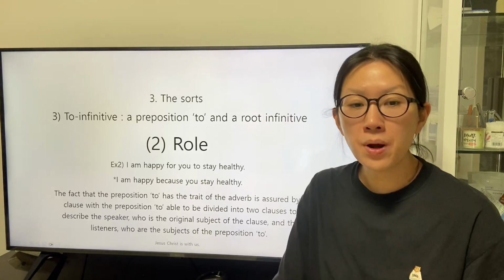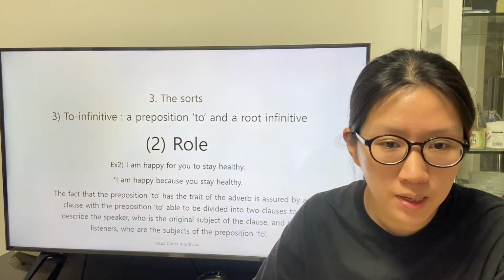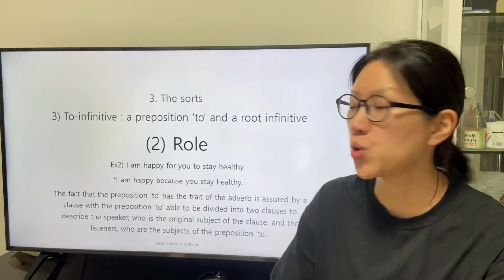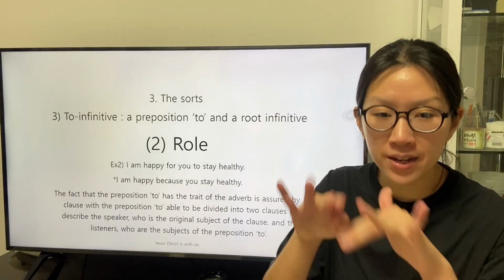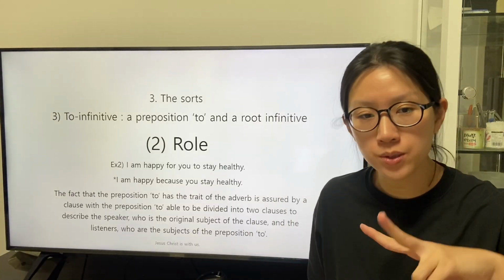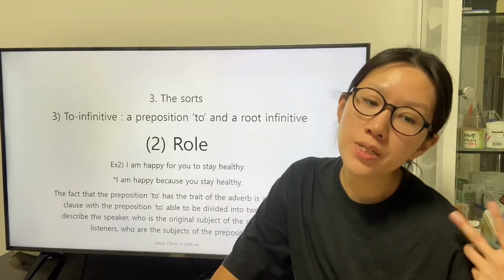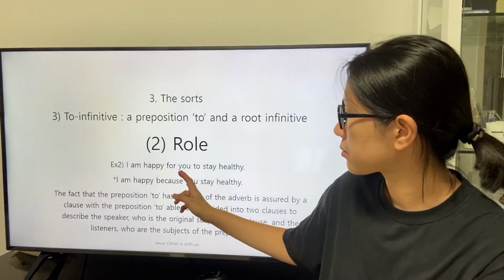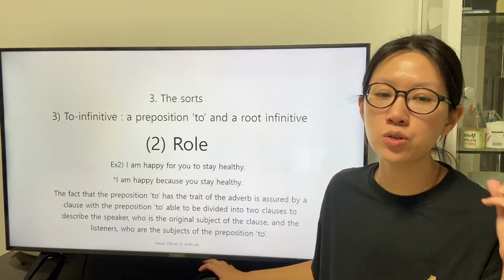The fact that the preposition to has the trait of the adverb is assured by a clause with the preposition to able to be divided into the two clauses to describe the speaker, who is the original subject of the clause, and the listeners, who are the subjects of the preposition to.